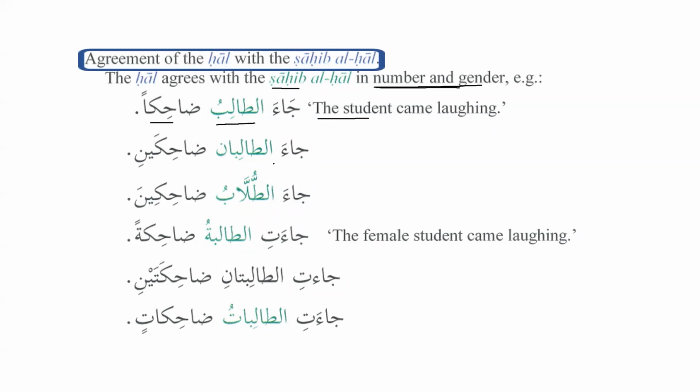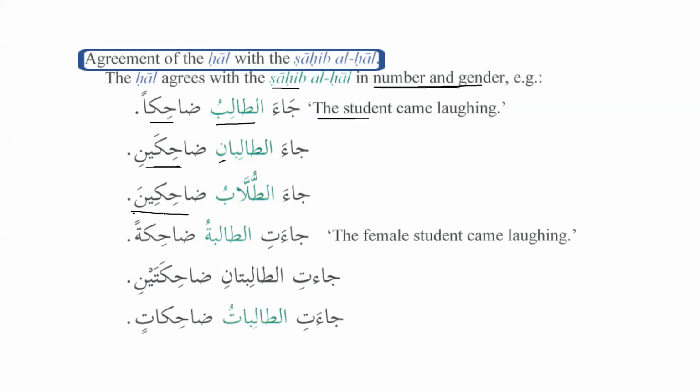But if we have two students, we will say ja'a talibani dahikaini. So when we talk about two students and their state, we will say both of the students came laughing. And if we have more than two, then it will be the plural. So we say ja'a tullabu dahikina.